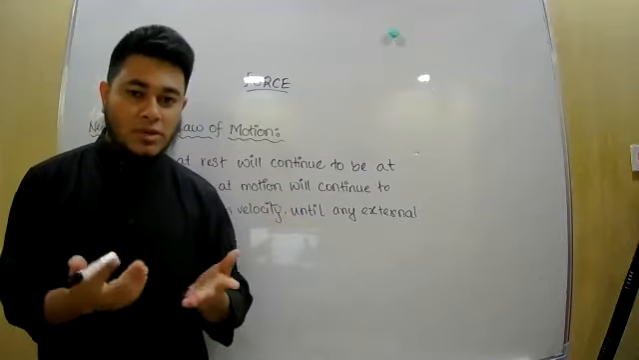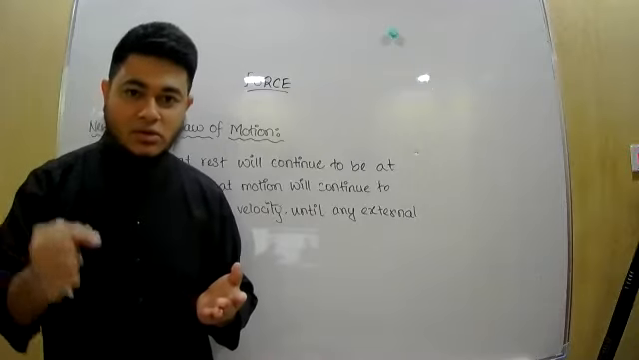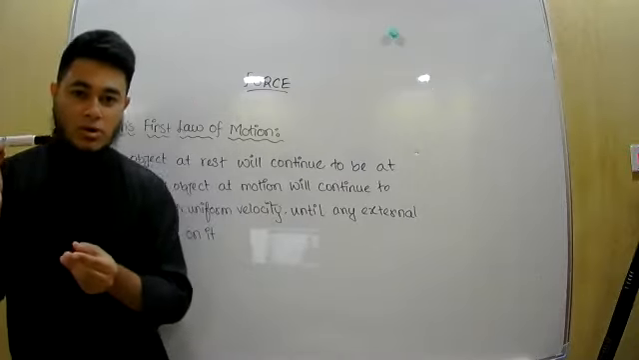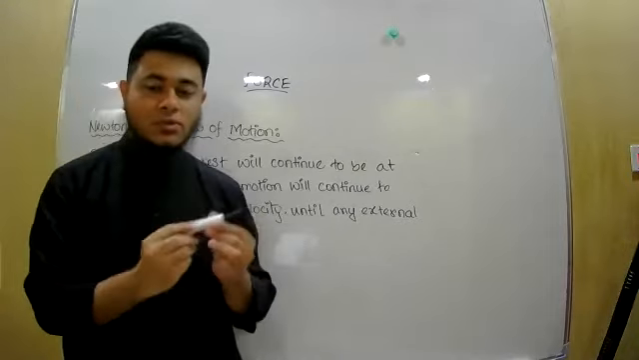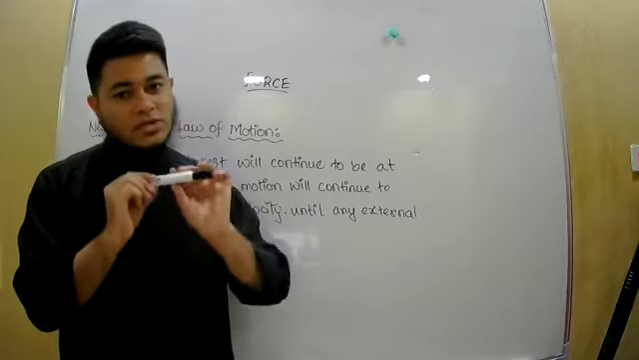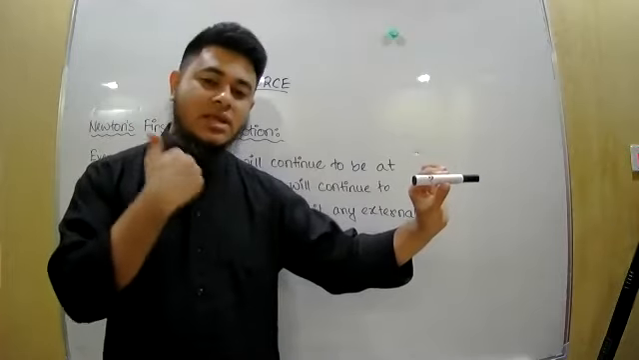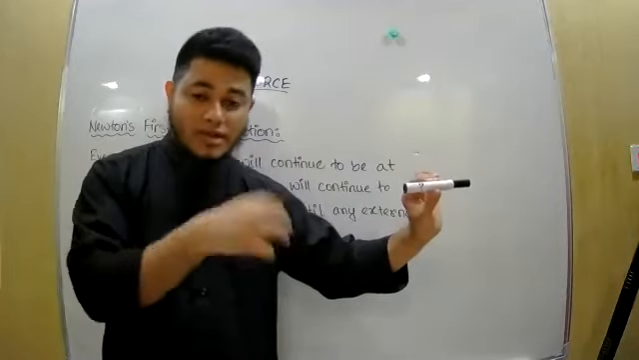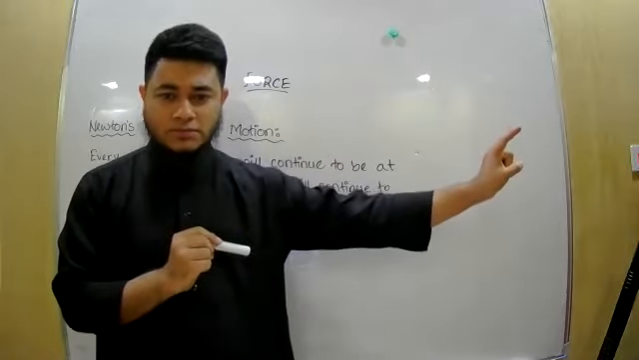We know what we mean by uniform velocity, right? Uniform velocity means the velocity will neither increase nor decrease. If I throw a body in this direction, let us say with 5 meters per second, and no other force is acting on it, it will continue to go in the forward direction at 5 meters per second until you apply any force on it. It will keep going in the forward direction.